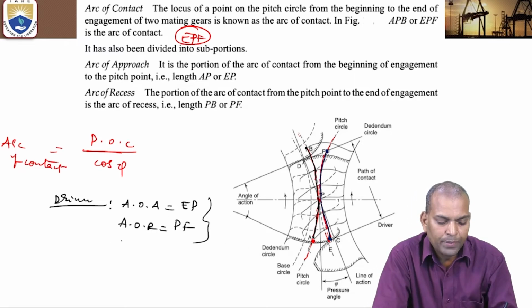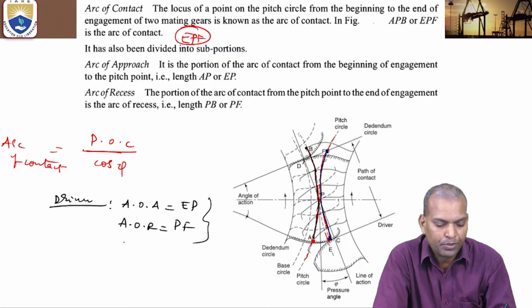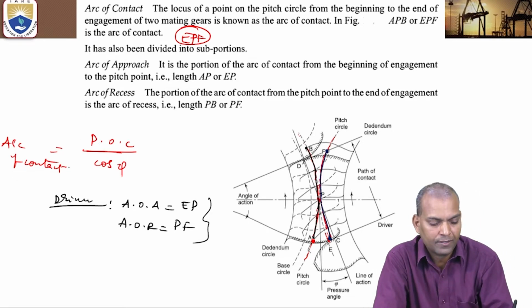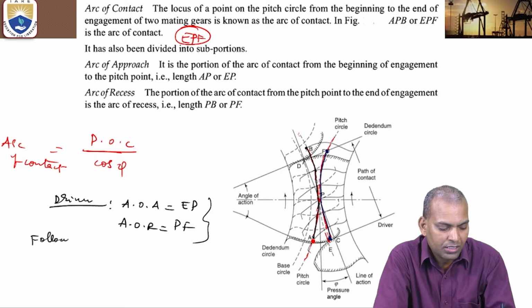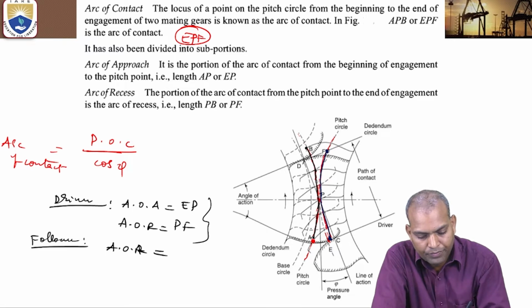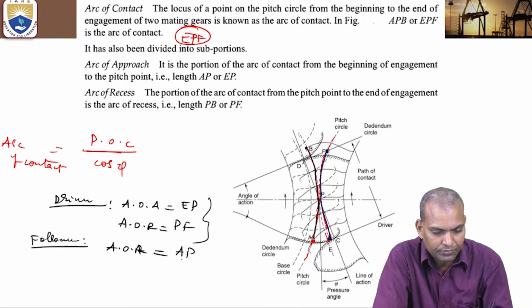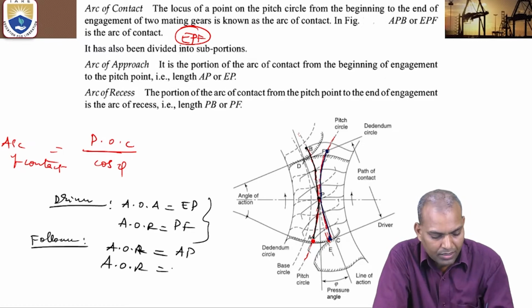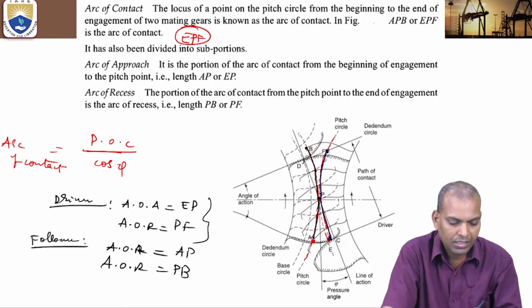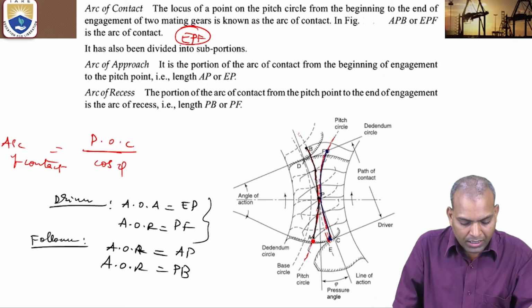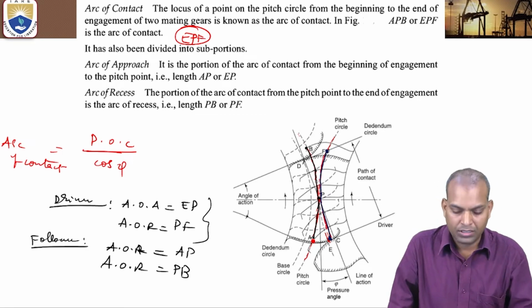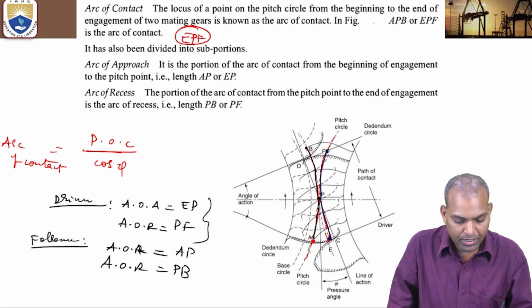The sum of the arc of approach and arc of recess is known as the arc of contact of the driver. For the follower, the arc of approach is AP, and the arc of recess is PB. The sum of arc of approach and arc of recess of the follower is equal to the arc of contact of the follower, that is APB.